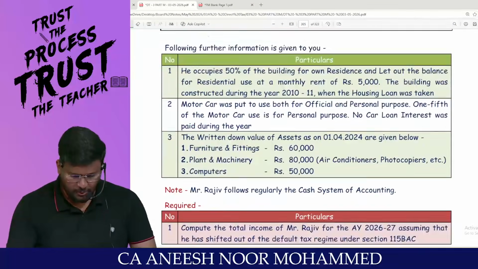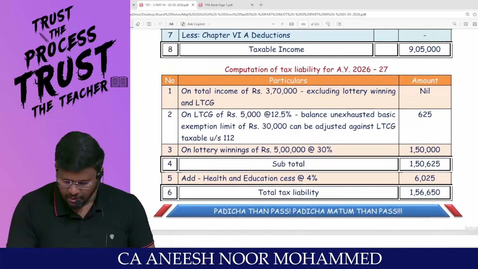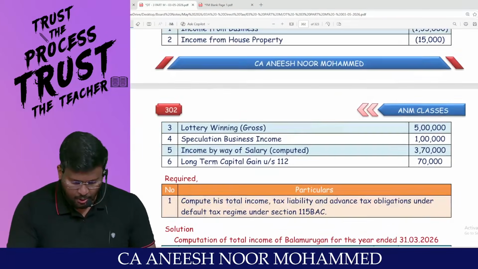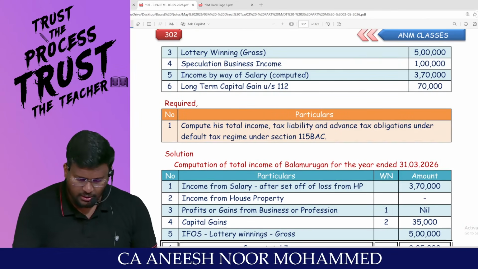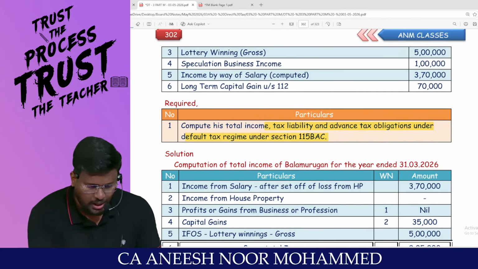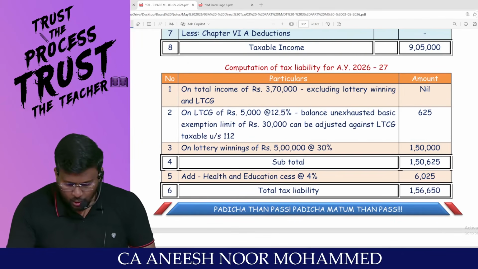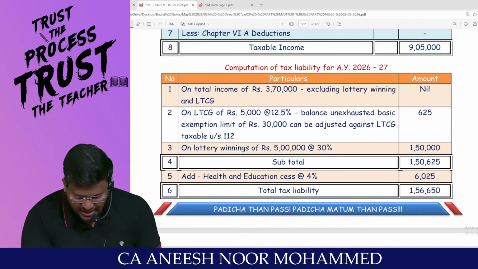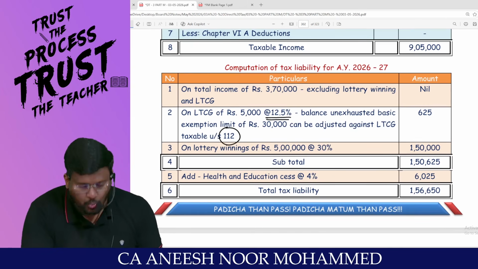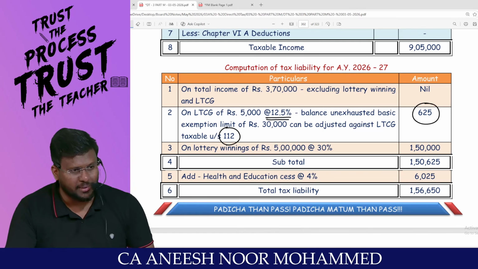If you see question number 8, my dear lovable students, we were having this tax liability. Here in question number 8, compute the total income, tax liability and advance tax obligation under the default tax regime. Sir, actually, this is long-term capital gain under 112. I said that against this long-term capital gain, please claim 87A.